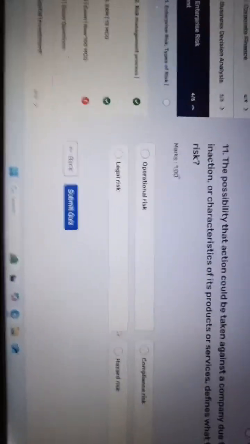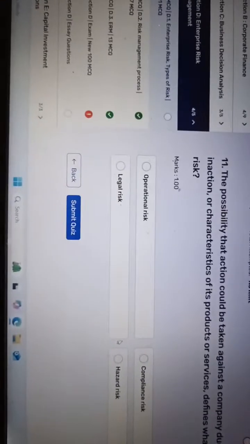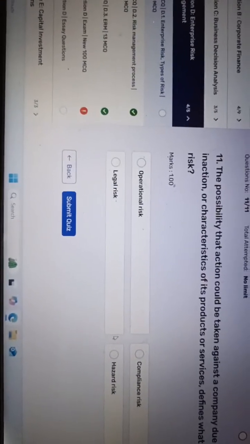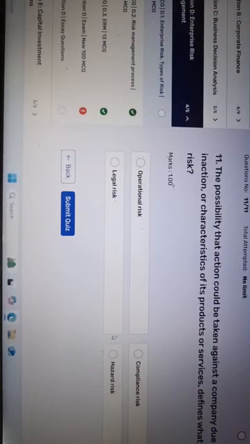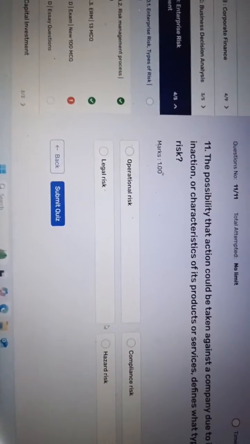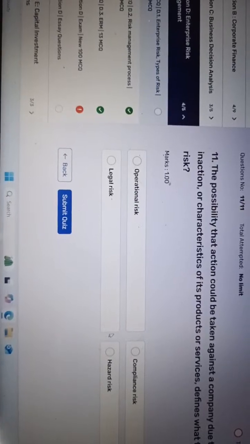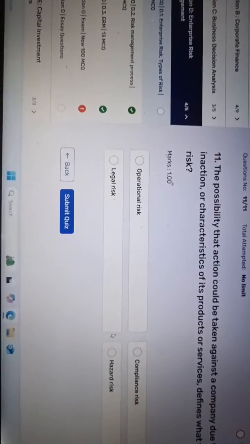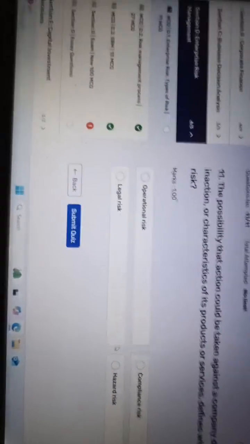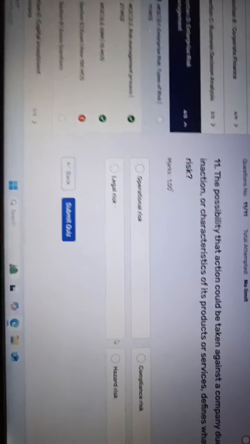Now we are in question number 11. This is the last question of this part, and we need to solve this one also. What is the requirement of the question? This is a single-line question, and we need to read the entire question.